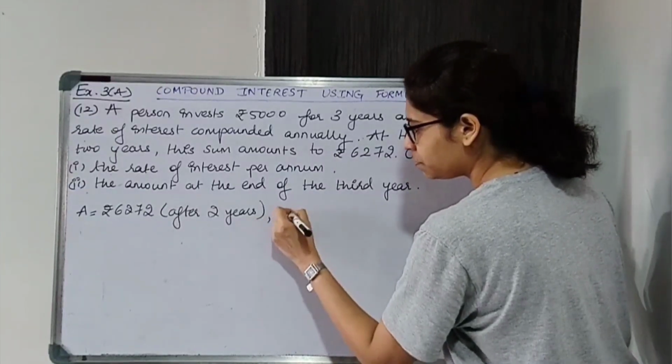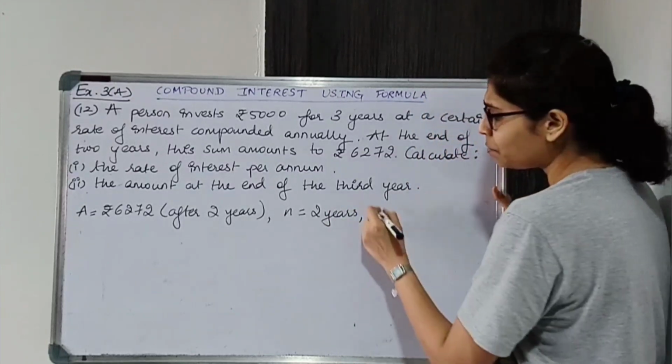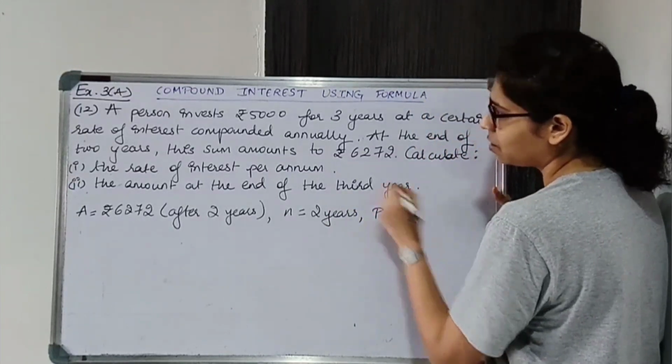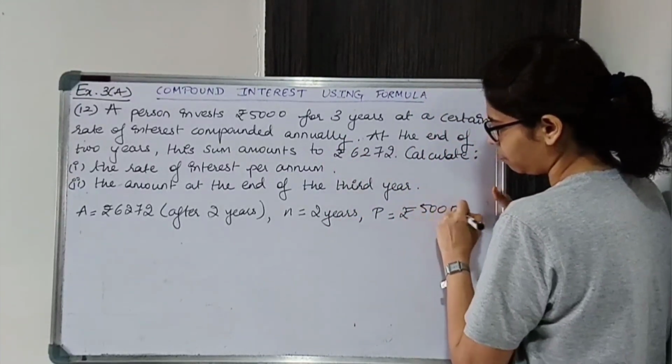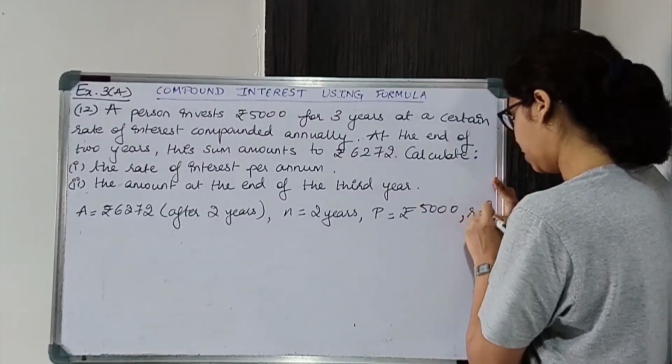So N is 2 years and principal is 5,000. And R we have to find.